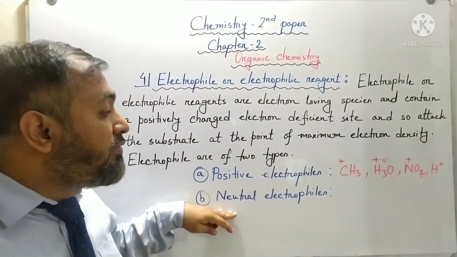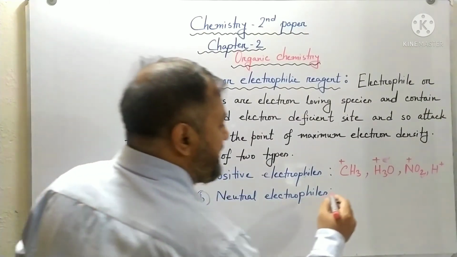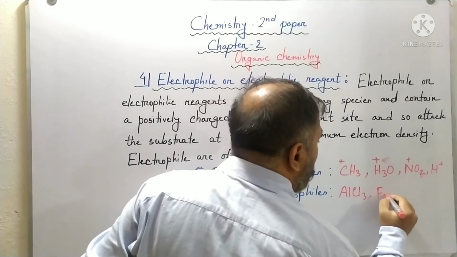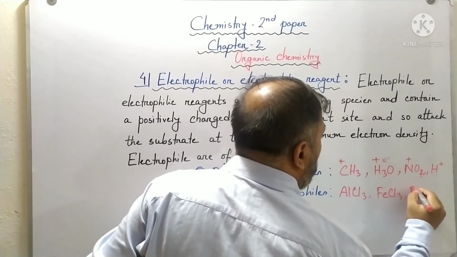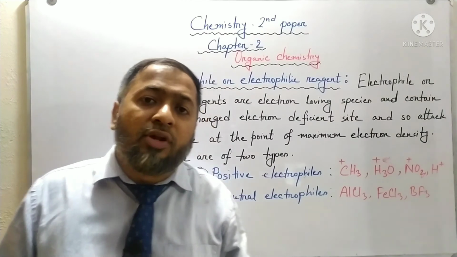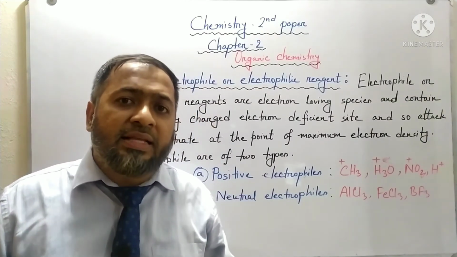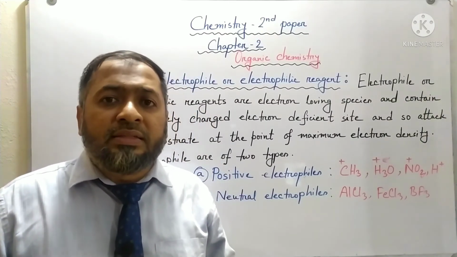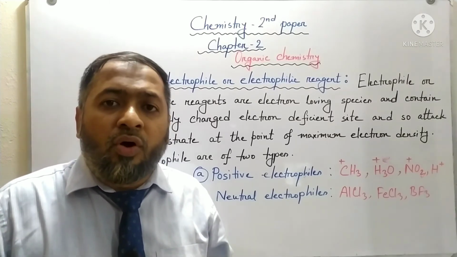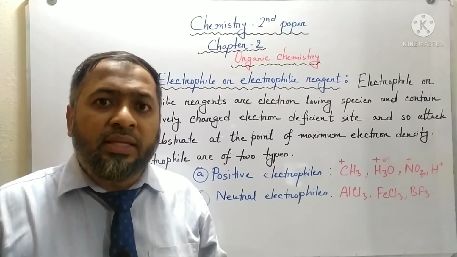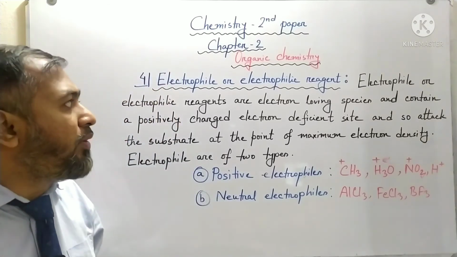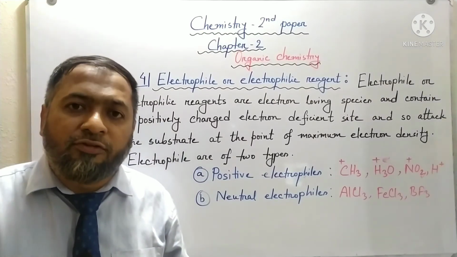And there are some neutral electrophiles also, and they are aluminium chloride, ferric chloride, boron trifluoride. So why are they electrophiles? Because at the outermost principal energy shell they have a less stable six electrons. They try to achieve a more stable octet. That's why they attack a place where electrons are available. So this is all about electrophile or electrophilic reagent.